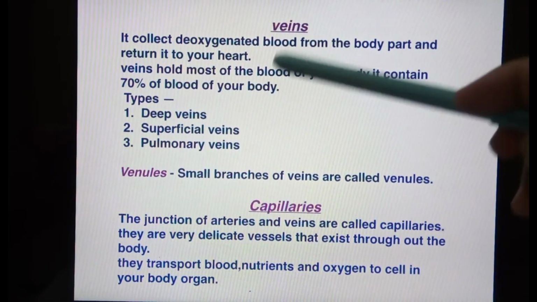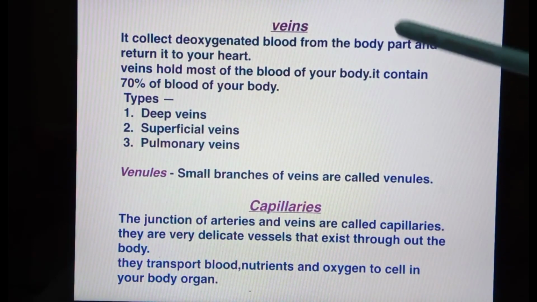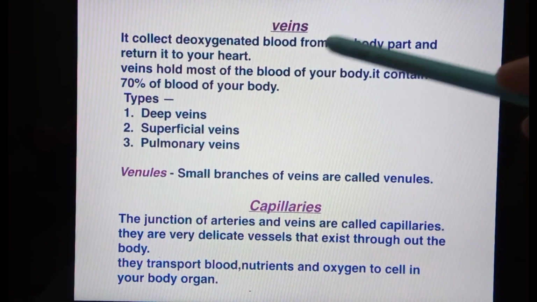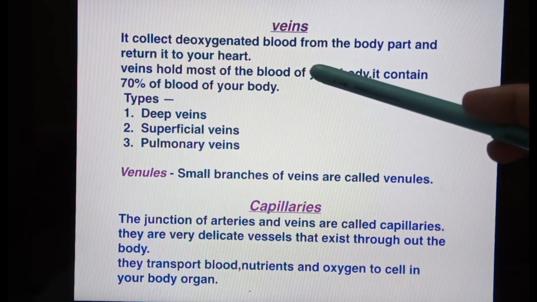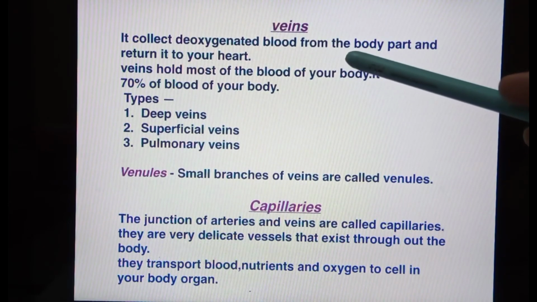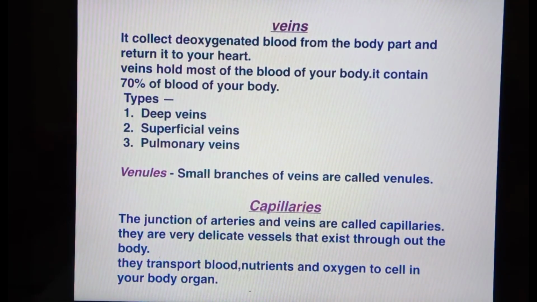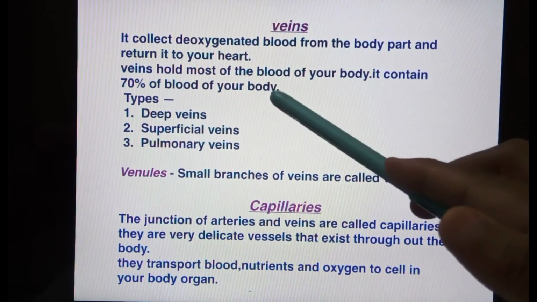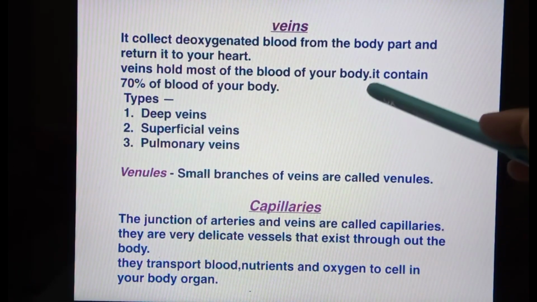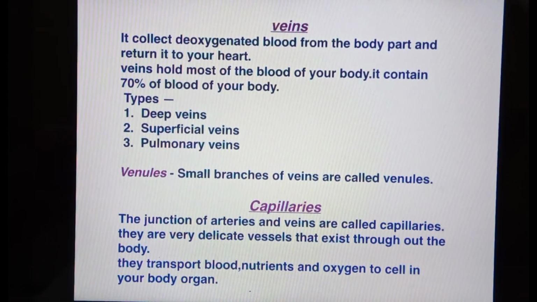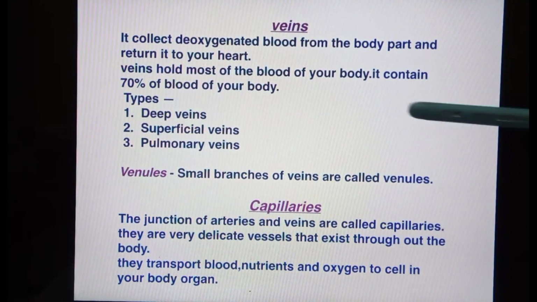Next are the veins. What is a vein? It collects deoxygenated blood from the body parts and returns it to your heart. Veins hold most of the blood of your body, approximately 70% of your body's blood.